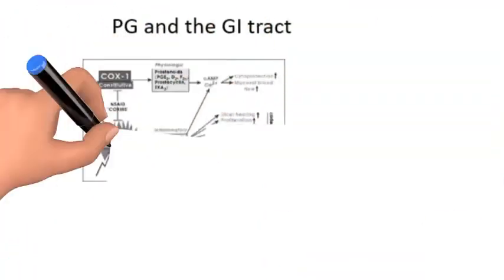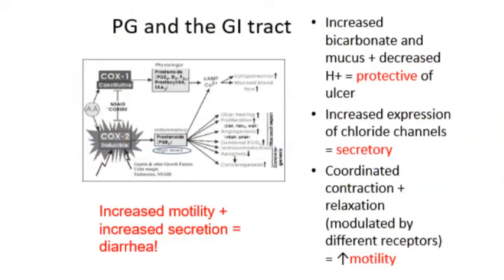Notably, in the gastrointestinal tract, prostaglandins are responsible for increased secretion of GI mucus and bicarb, roles that protect the stomach lining from erosion or ulceration. In addition to their protective effects, prostaglandins are pro-secretory through increased expression of chloride channels and pro-motility. As drugs, prostaglandins cause GI cramping and diarrhea. Increased motility plus increased secretion equals cramping and diarrhea.